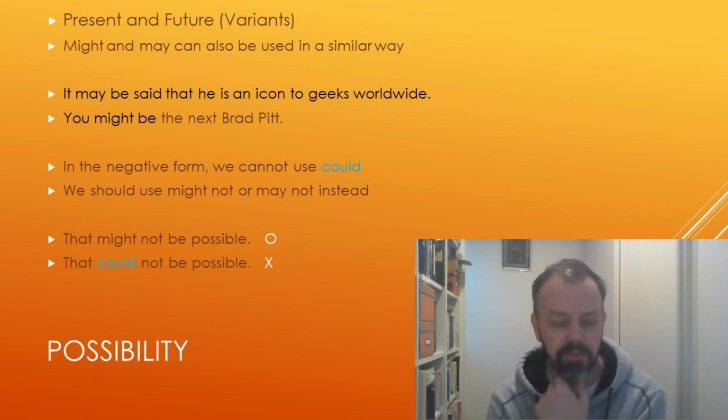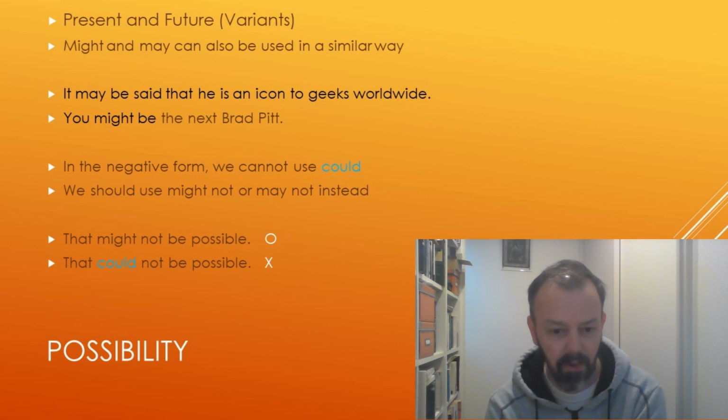It is important to remember that, as I've written here in the negative form, we cannot use could. I think "cannot" is a little bit strong. It's possible, but I think "we shouldn't use could in the negative form" is a better way to describe it. And again, we can use may and might in the negative form to replace them.